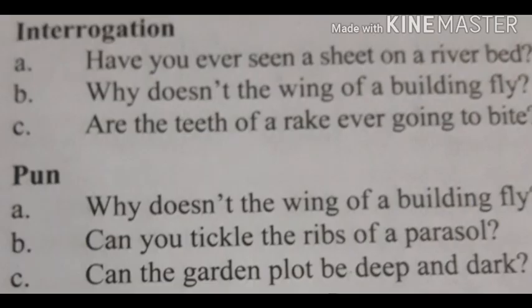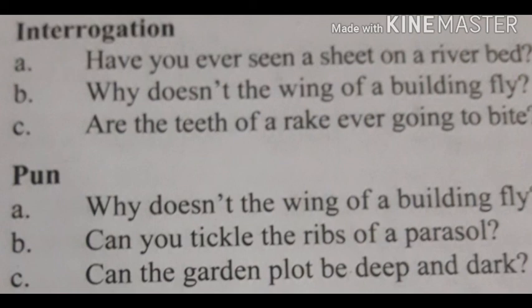Some examples of interrogation from the poem. 1. Have you ever seen a seat on a riverbed? 2. Why doesn't the wing of a building fly? 3. Are the teeth of a rake ever going to bite? Actually, the whole poem is full of interrogations, but here are given 3 examples.